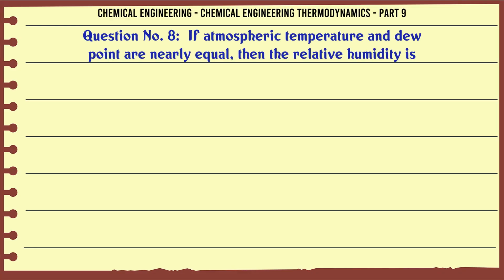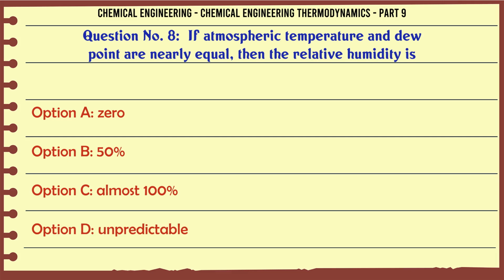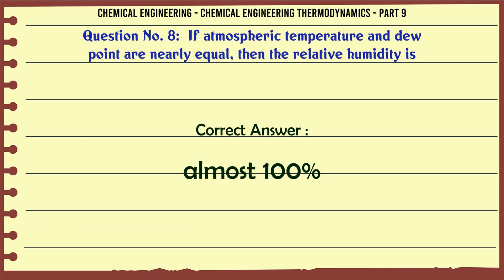If atmospheric temperature and dew point are nearly equal, then the relative humidity is: A. 0, B. 50, C. almost 100, D. unpredictable. The correct answer is almost 100.